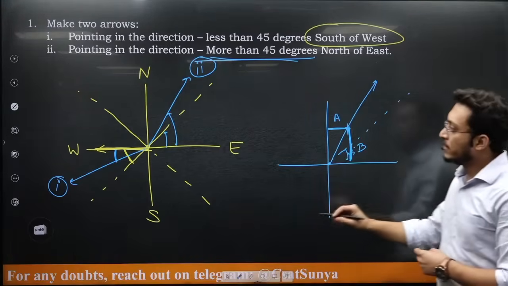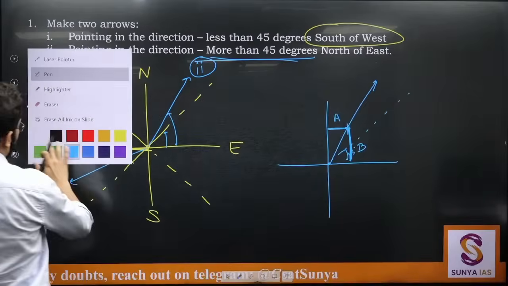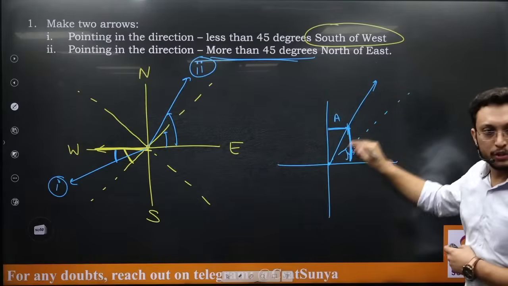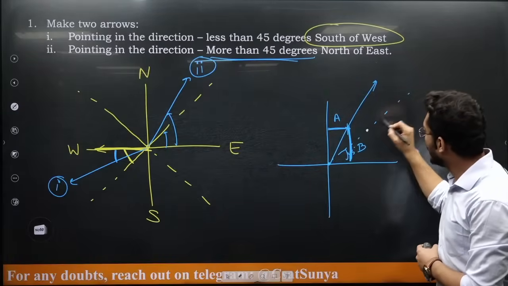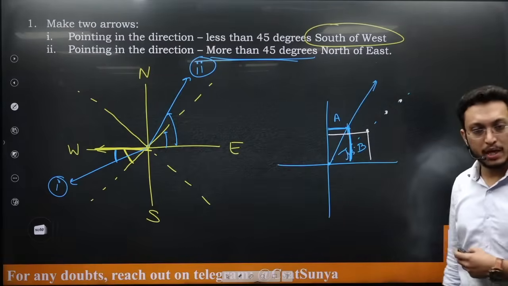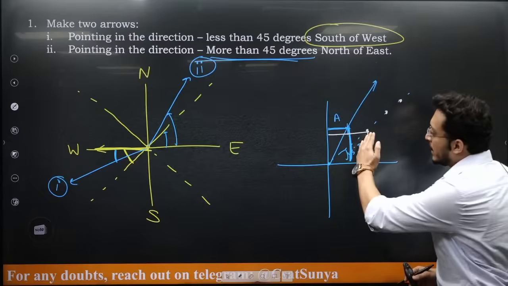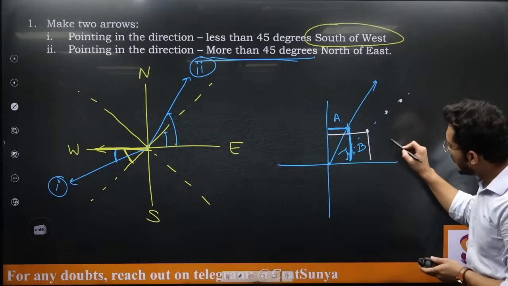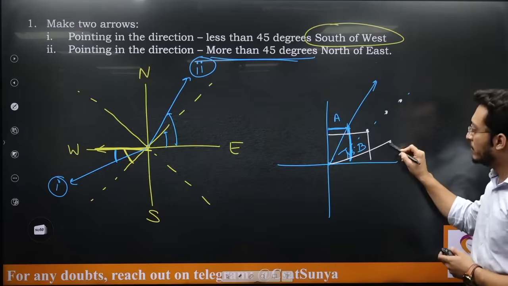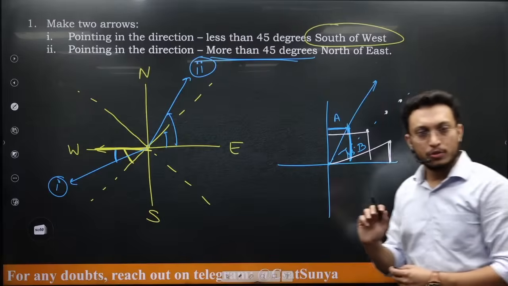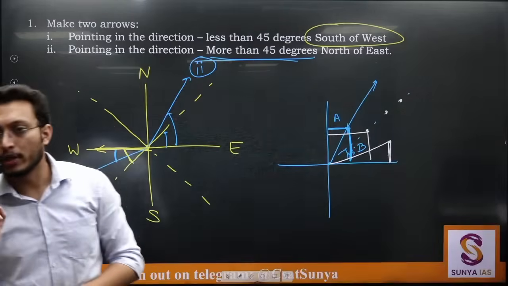So this 45 degree line is the middle of all of this. If I have any point lying on this line, it will be at equal distances from both the axes. If the point lies here, then this length will be shorter and this length will be greater. If the point lies here, then this length will be shorter and this length will be greater. So you need to be careful about where the point is.